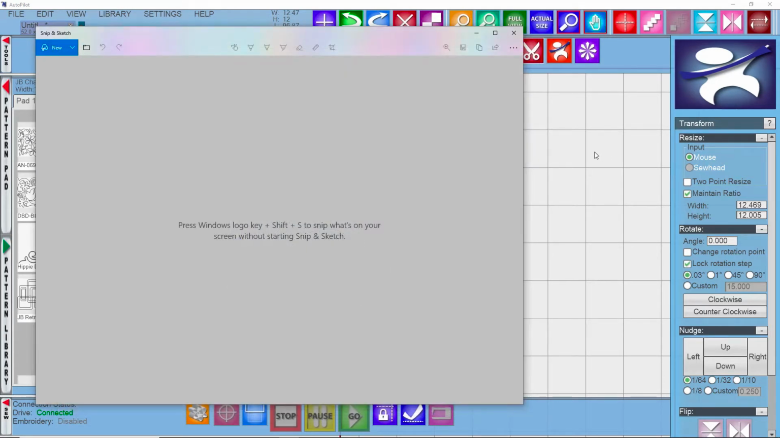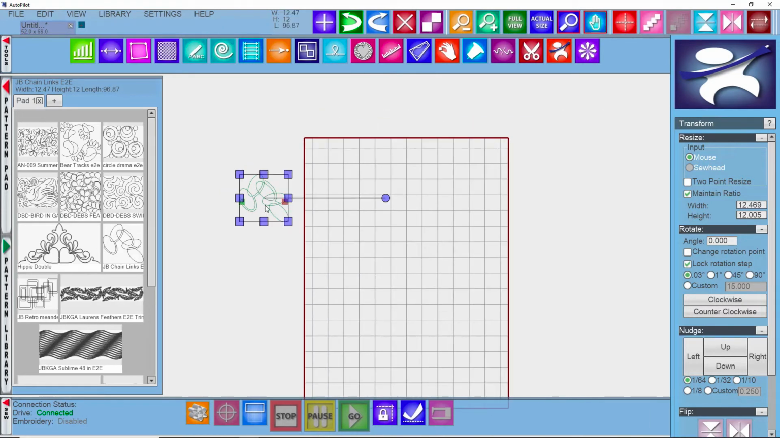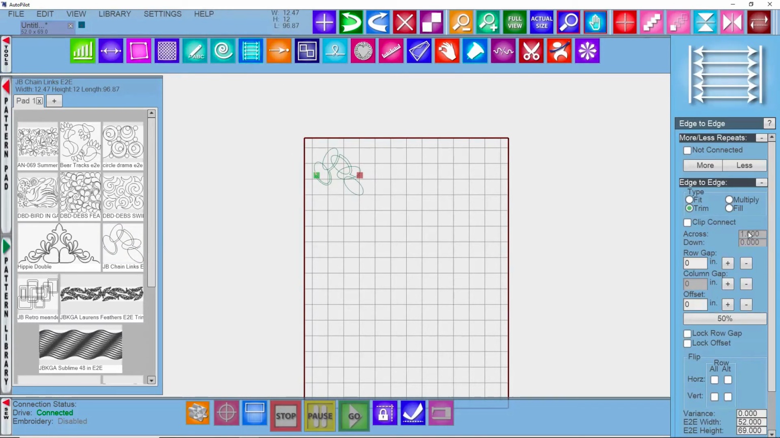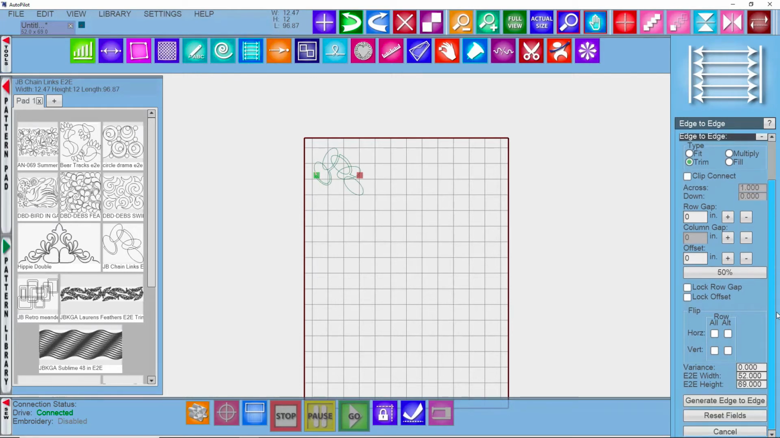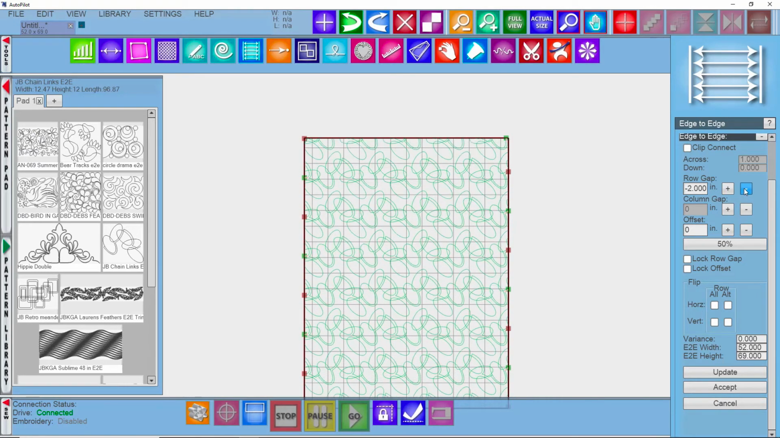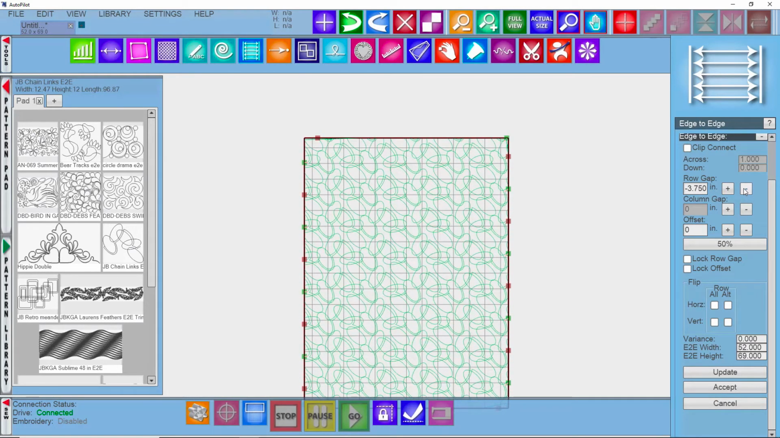Go ahead and close out of there. And using that same tool, I can also go ahead and set up an edge to edge and show my customer how it's going to look when this pattern is nestled on a quilt. So I'm going to use trim. It works better with this type of pattern that doesn't fit nicely within the edges of a quilt. Say generate. And then on this particular pattern, I take a negative row gap. So I'm just going to click that until I'm happy with how those sort of nestle in. So that looks good to me.